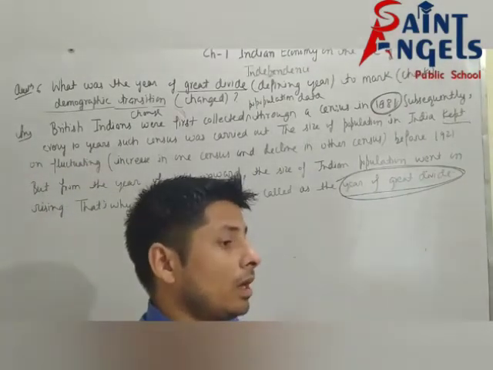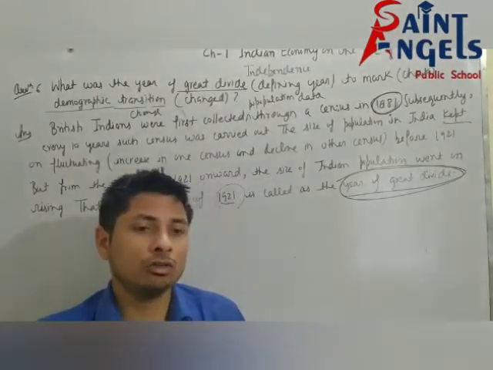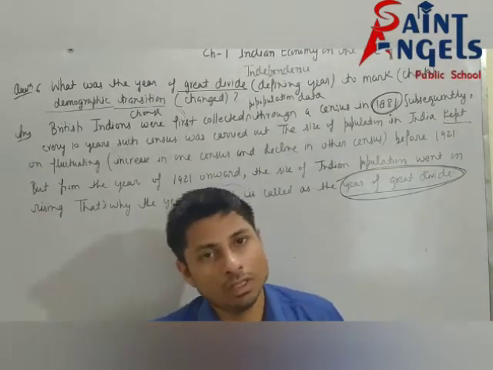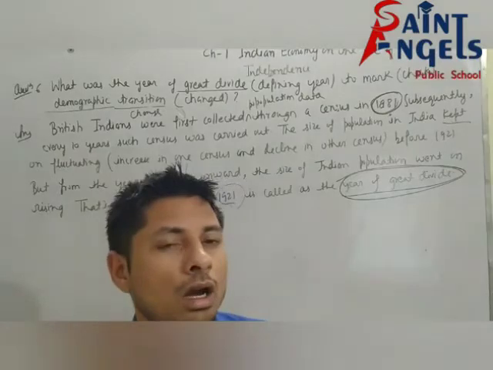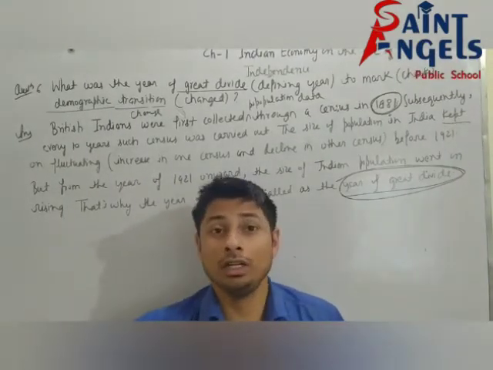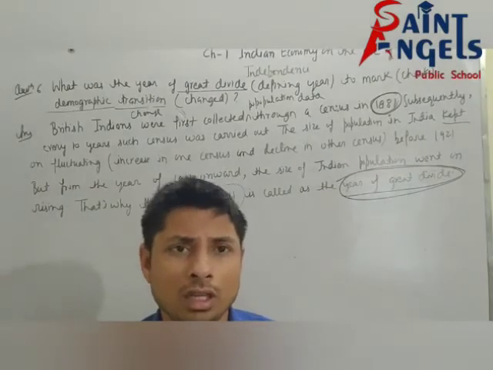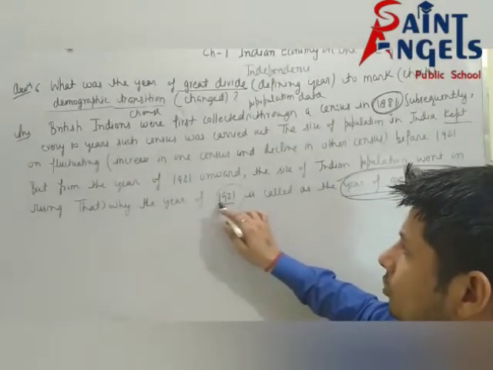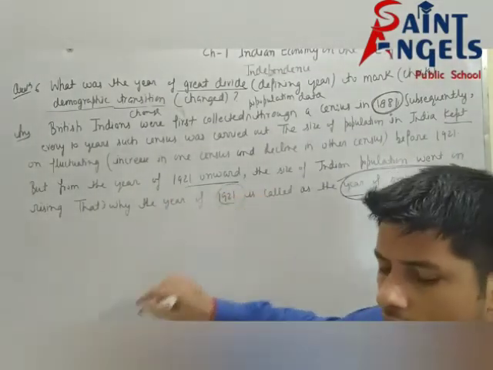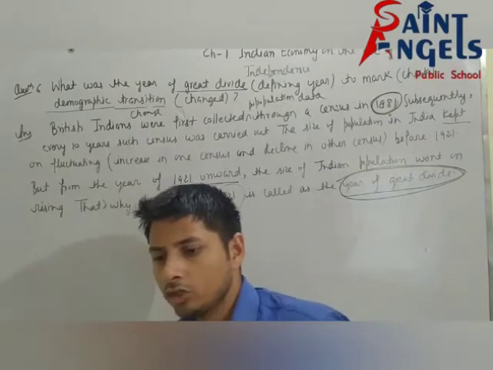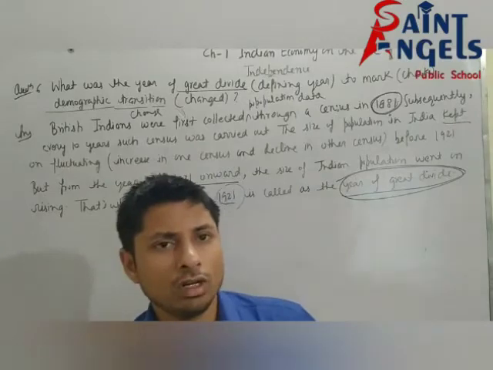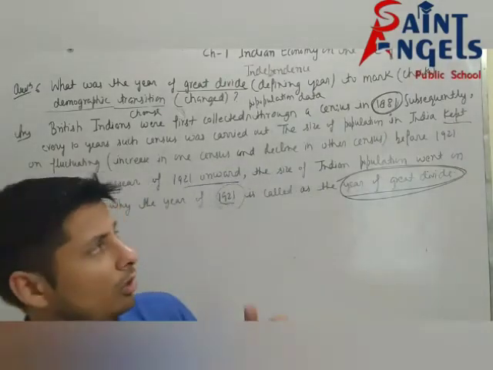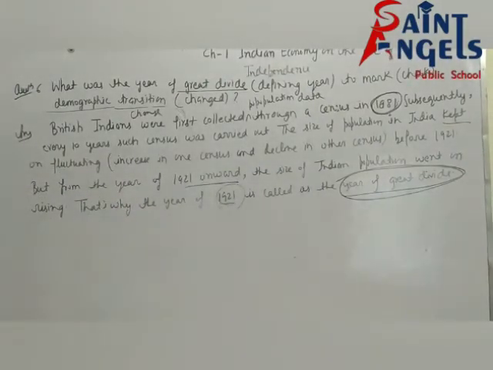And then you will write that before 1921 the population of India kept on fluctuating, increasing in one census and decreasing in another. But from the year 1921 onward, the population of India went on rising and stood at 31.86 crore in 1941. So I hope all of you have understood. Please pause the video and note this down.